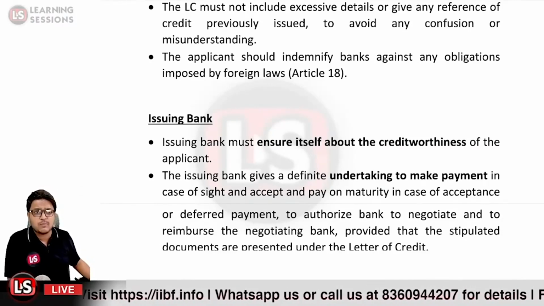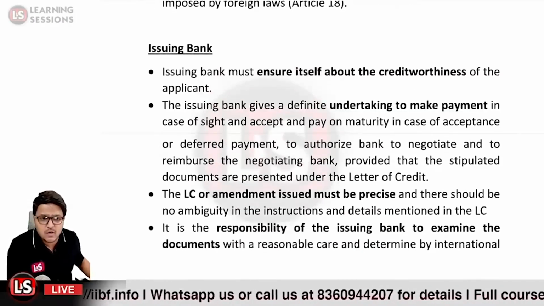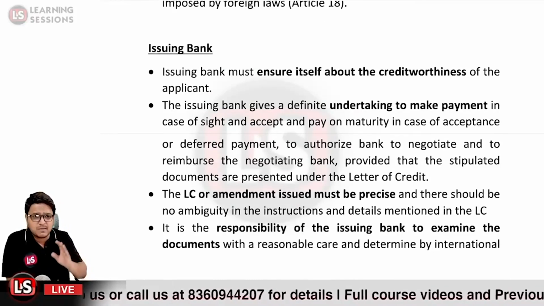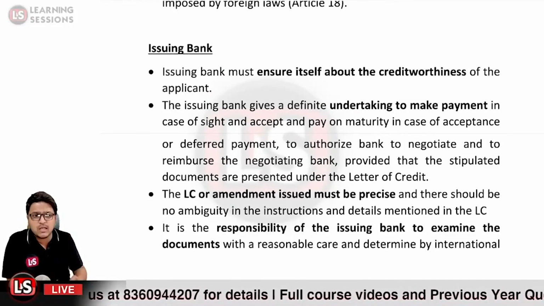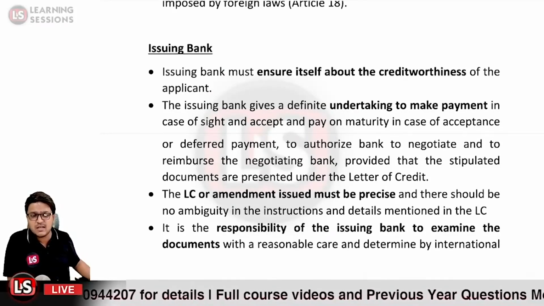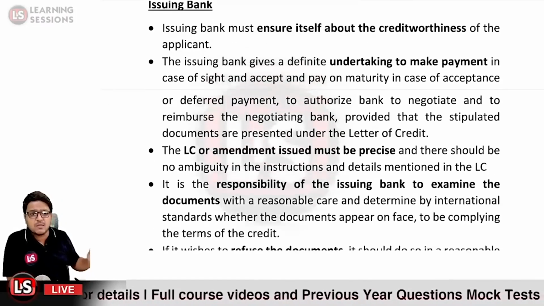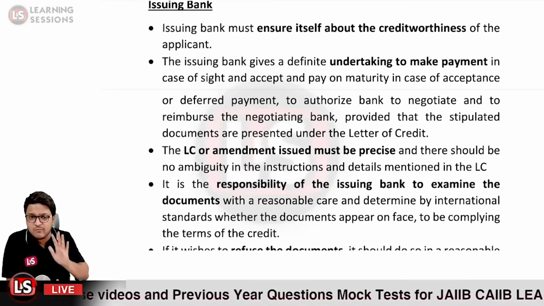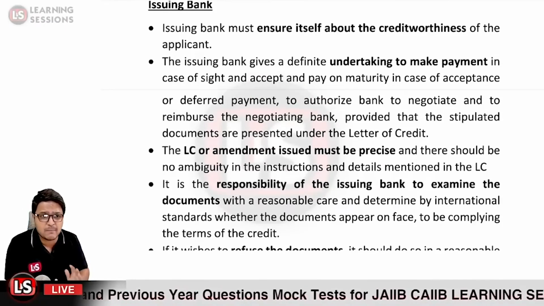That is basically related to it. After that, the letter of credit or amendment issued must be precise. So if there is any amendment, that must be precise enough, and there must be no ambiguity in the instructions and the details mentioned in the letter of credit. It is the responsibility of the issuing bank to examine the documents with reasonable care, and 5 banking days are given for that particular purpose.